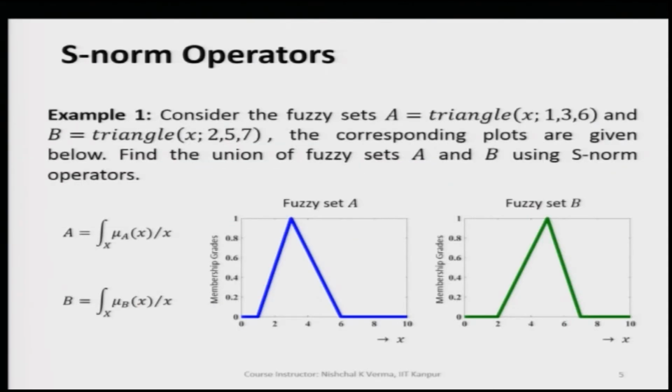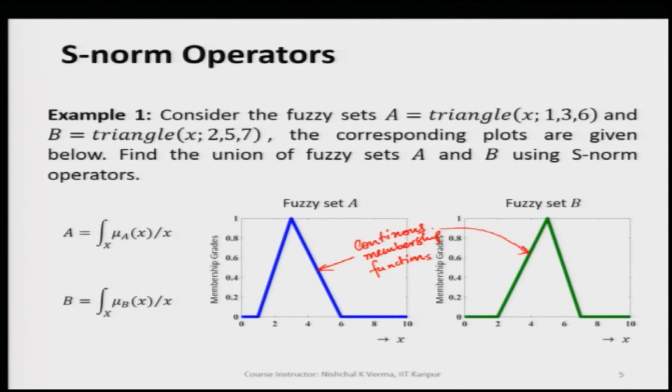Let us take a simple example and find the S norm of membership values which are coming from the fuzzy sets A and B. These membership values are coming from the continuous membership functions of the respective fuzzy sets A and B. So, we can find any membership value with respect to its generic variable value for both cases.